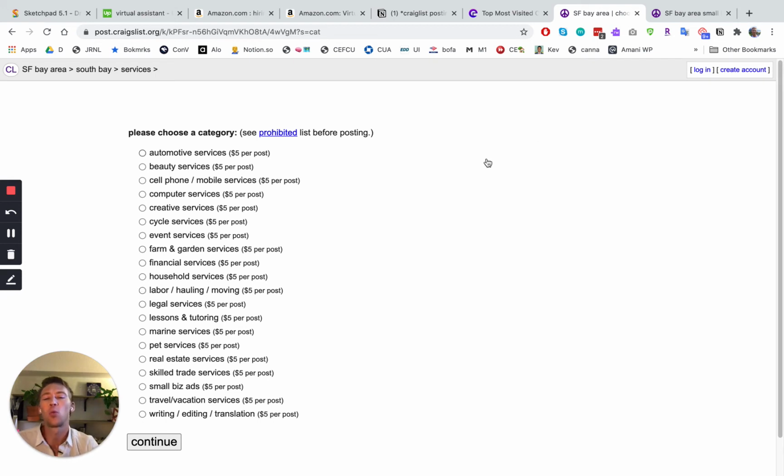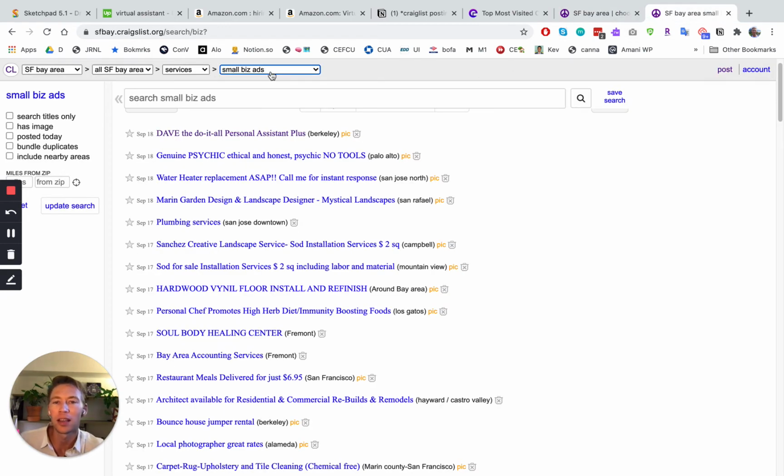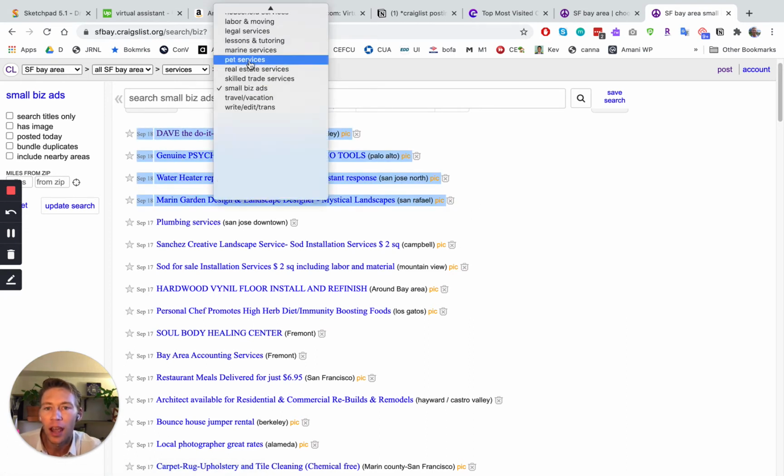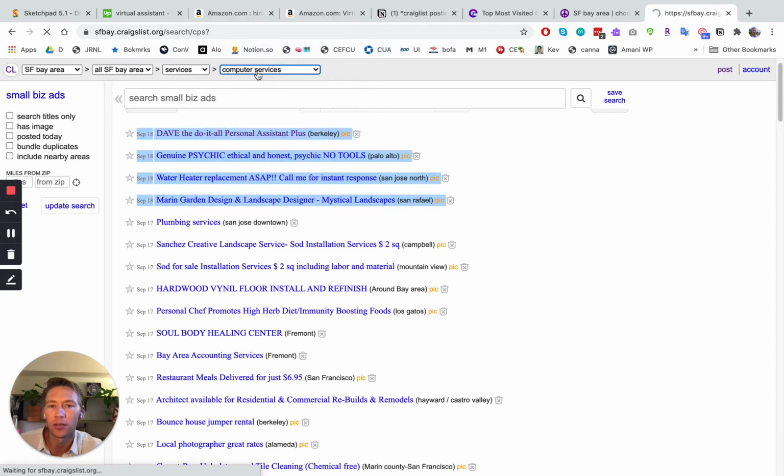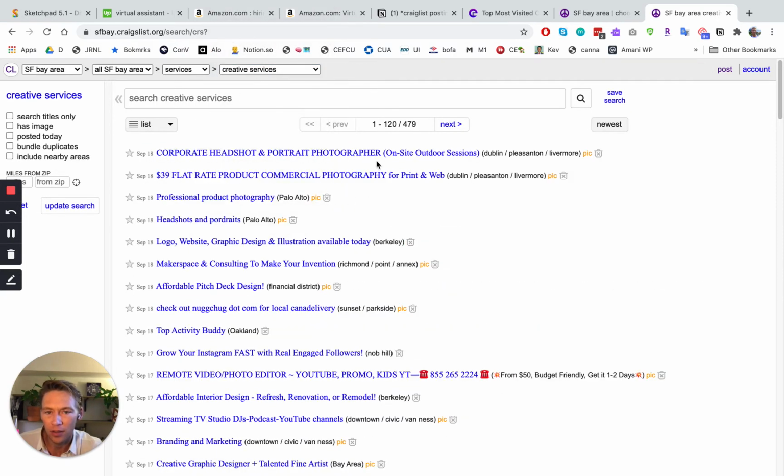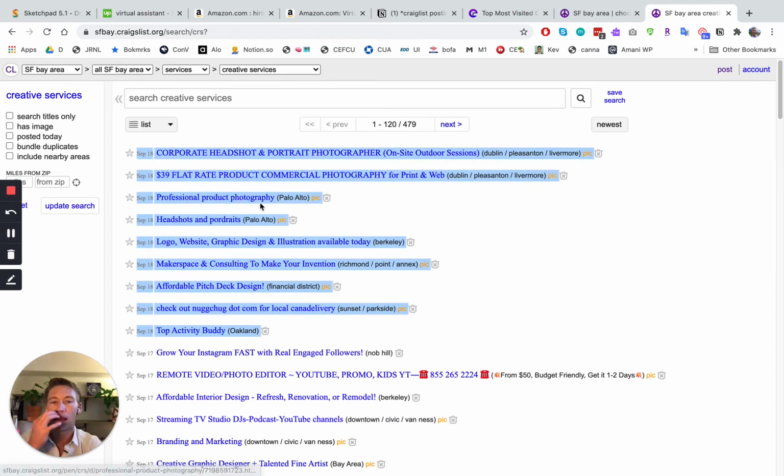So which actual category do you choose? This can be tough because there's obviously pet services for virtual assistant does not fit. But the two categories that I found work the best is small business ads, because you can see there was 4 people who posted on the 18th here. And then creative space is also a good one. So if you look at the creative space, look how many people post on the 18th. So there's a lot of people posting, which means it's going to generate a lot of leads.